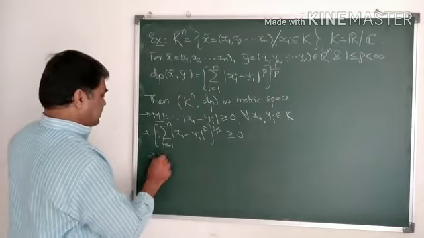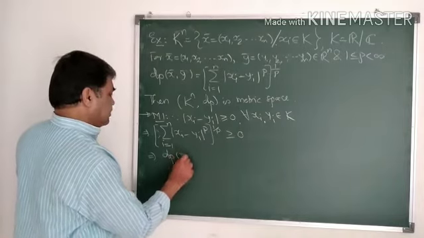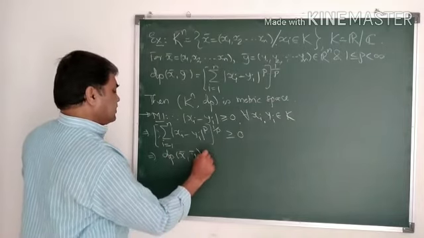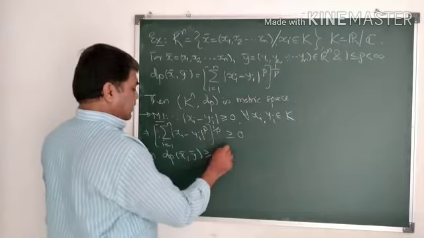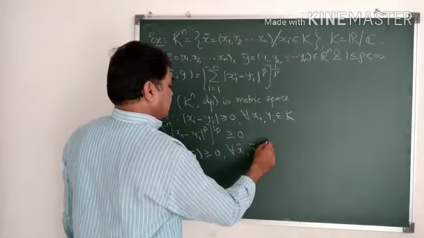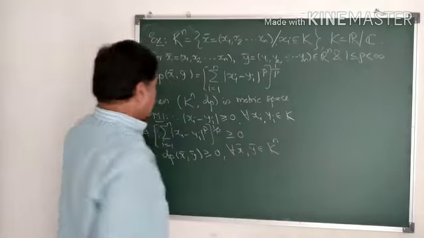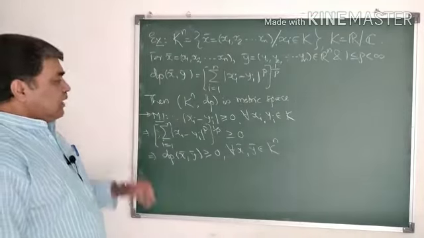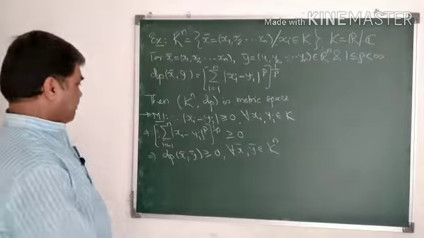This implies dp of x bar, y bar is greater than or equal to 0 for any x bar, y bar belonging to Kn. So thus M1 axiom is satisfied.